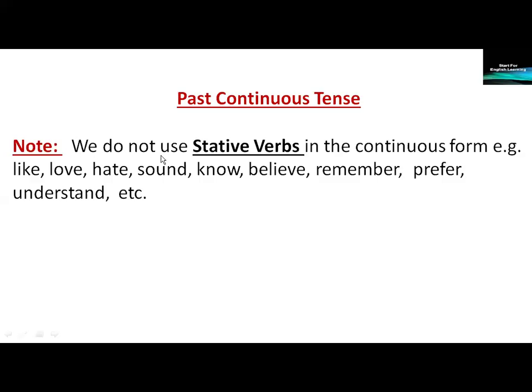So note, we do not use stative verbs in the continuous form. Example, verbs like love, hate, sound, know, believe, remember, prefer, understand, and so on. State verbs are used in the past simple form, in the simple form of the verb.